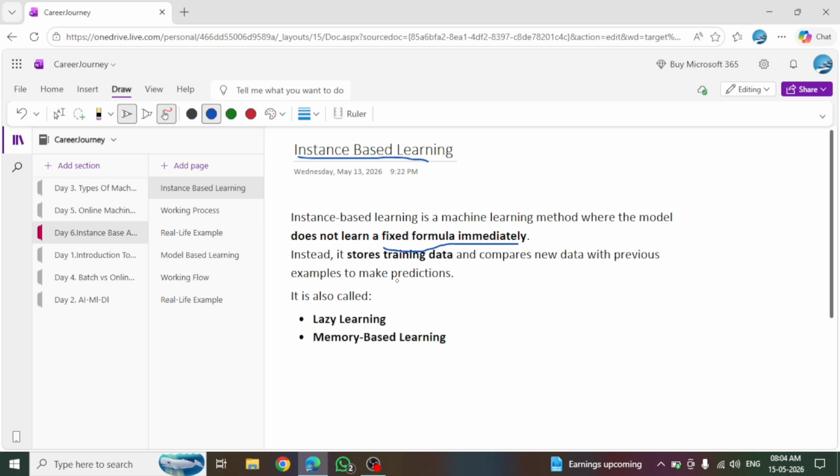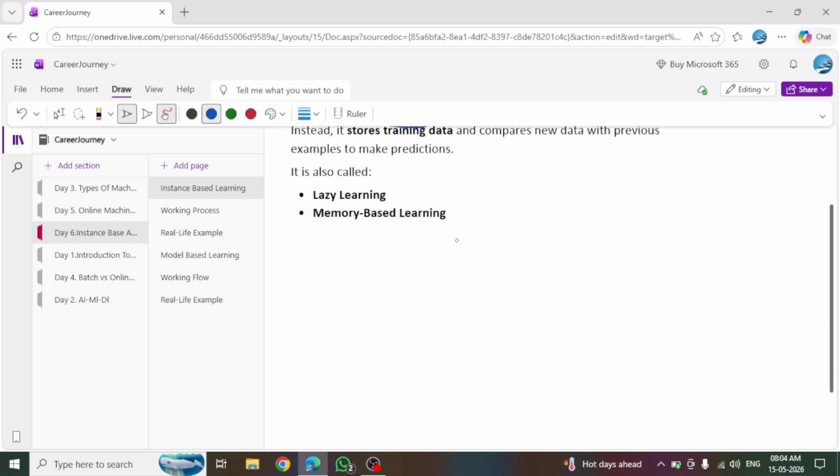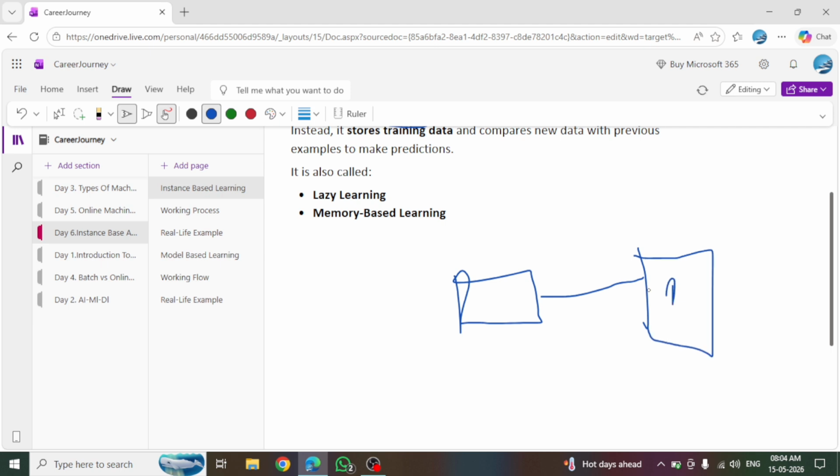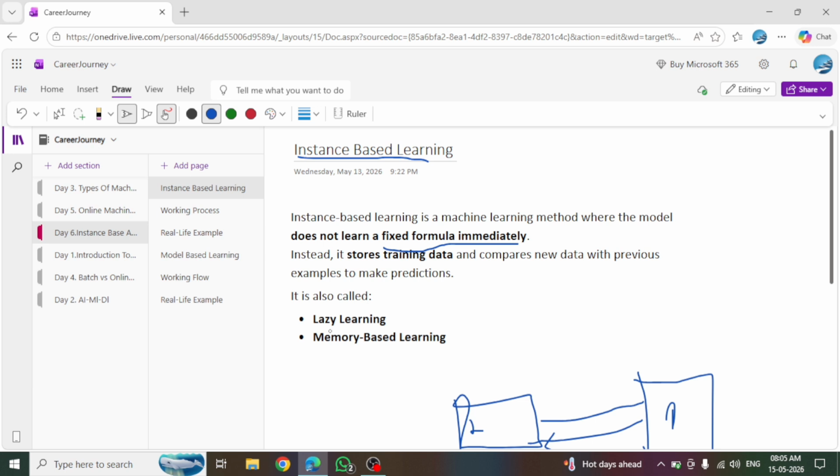It memorizes data. Suppose data is stored in the training model, and when new data comes, it compares the new data with the stored data and gives the prediction as per the result. It is also called lazy learning.